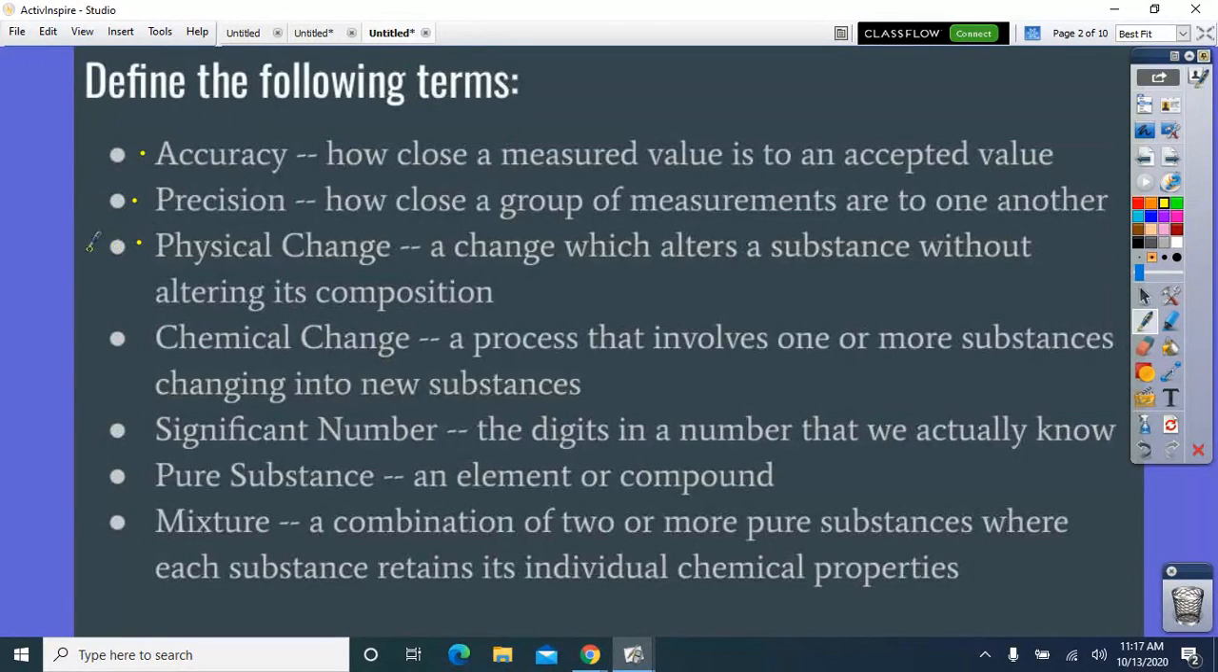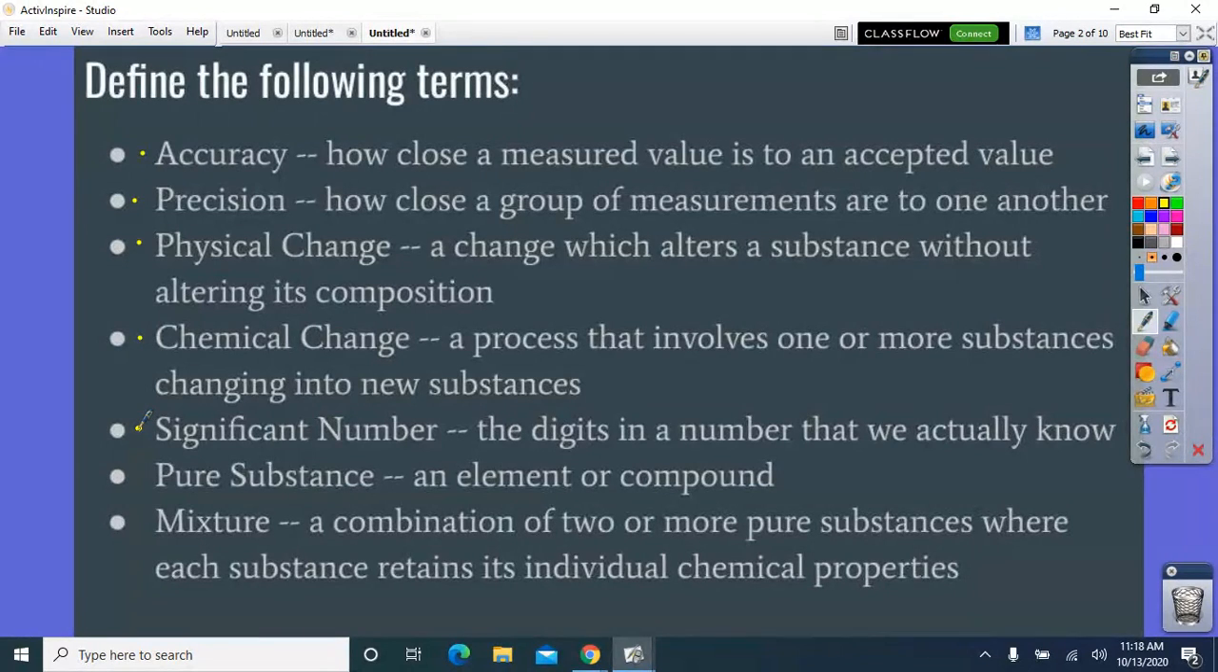All right, so a lot of times we talk about things like phase changes. So if I watch my water freeze into ice, it's still chemically water. It's just liquid water versus solid water. A chemical change, however, is a process that involves one or more substances changing into new substances. All right, so something chemically has happened. The atoms, the compounds, they're rearranging to make new things.